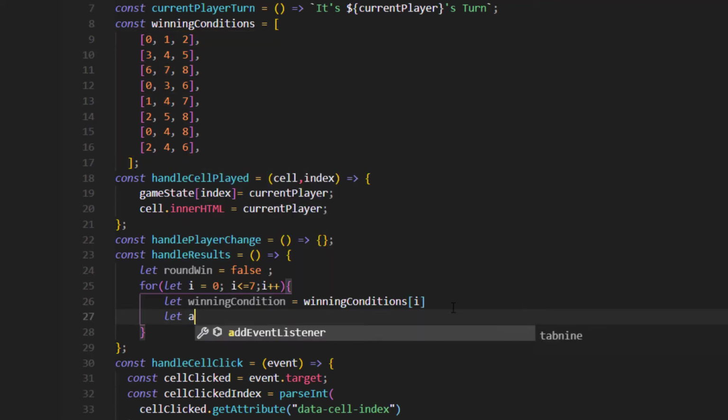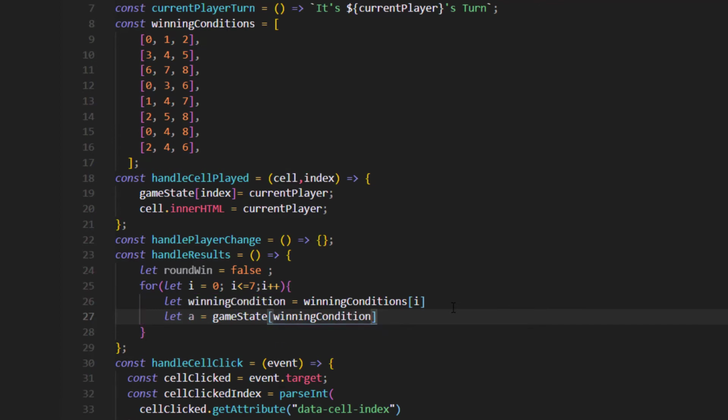So we need to introduce other variables which are a, b, c, and these variables are gonna be like this: a equals the game state and winning condition, and that winning condition is index 0.